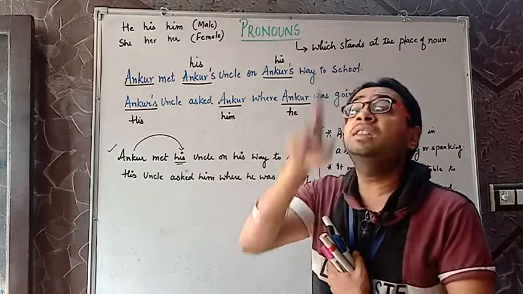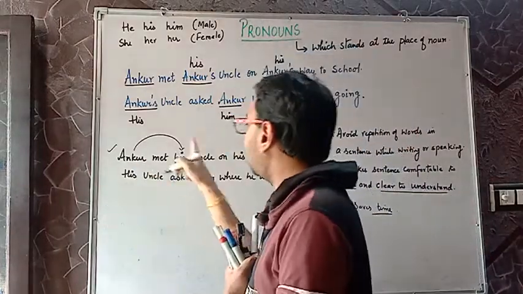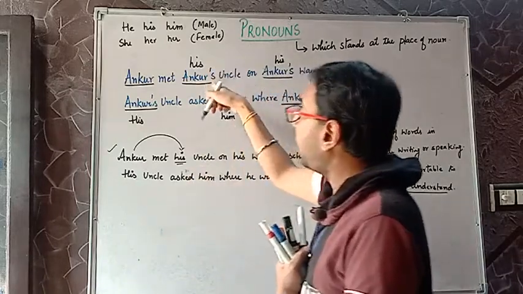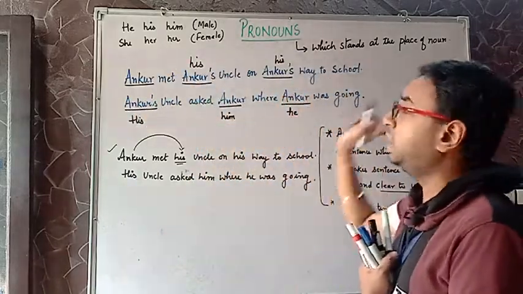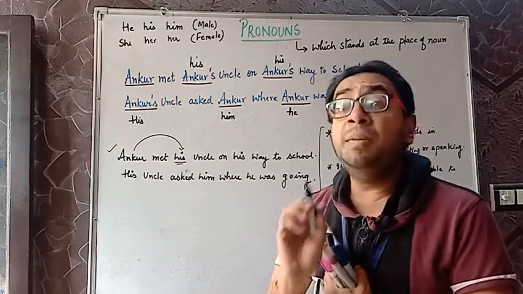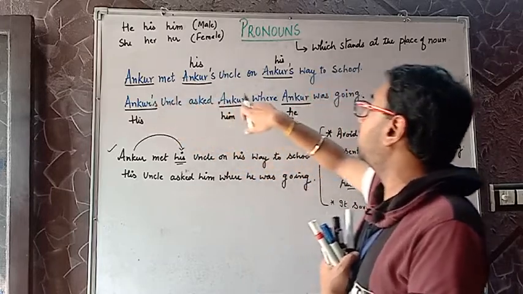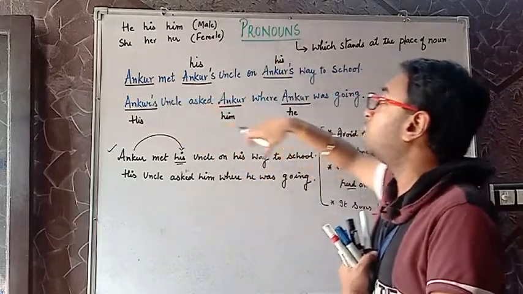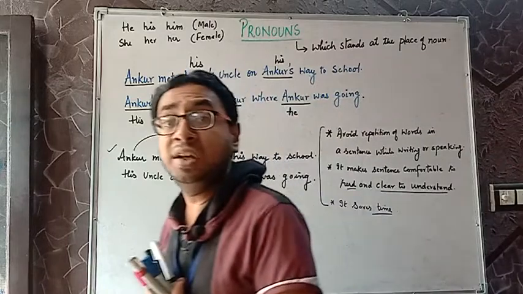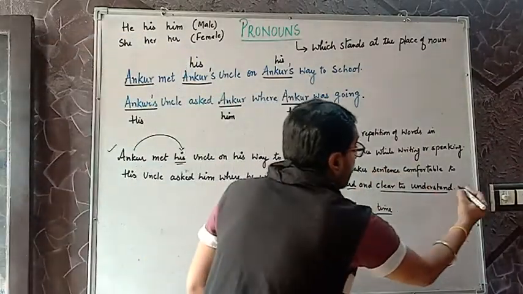Here he is showing the possession, that Ankur's uncle we are talking about, and he's also talking about his uncle. But if I give this sentence to somebody to read, maybe that person is not sure, he is in ambiguity whether this Ankur and this Ankur, or maybe this Ankur or this, all six Ankurs are different. Are we clear? So it makes the sentence comfortable to read and clear to understand.